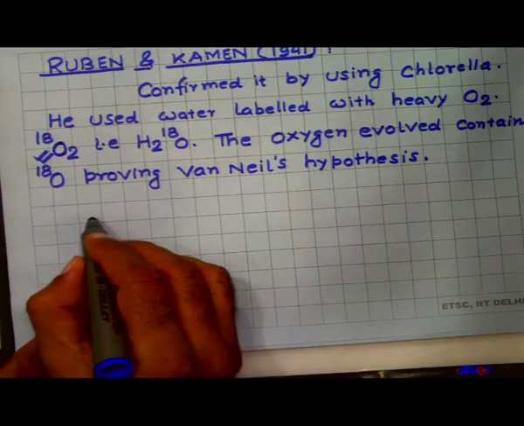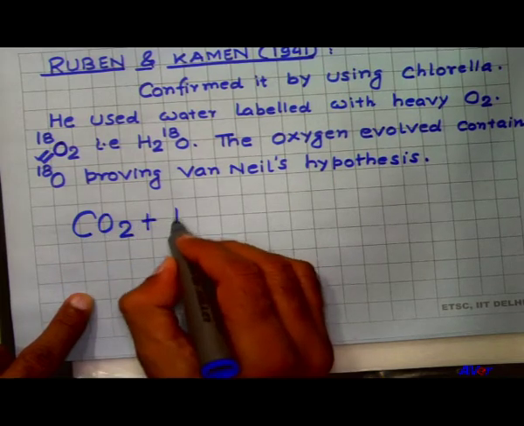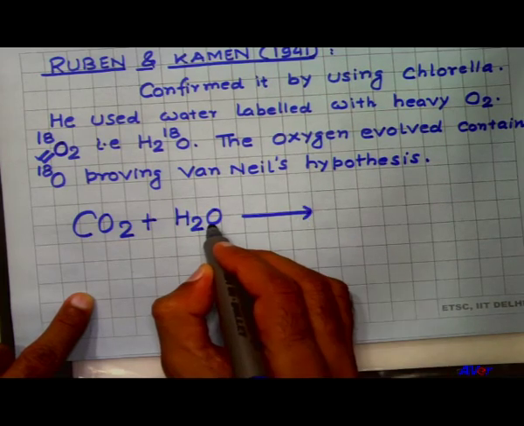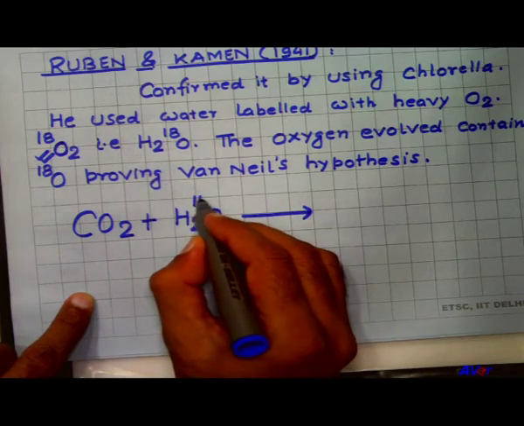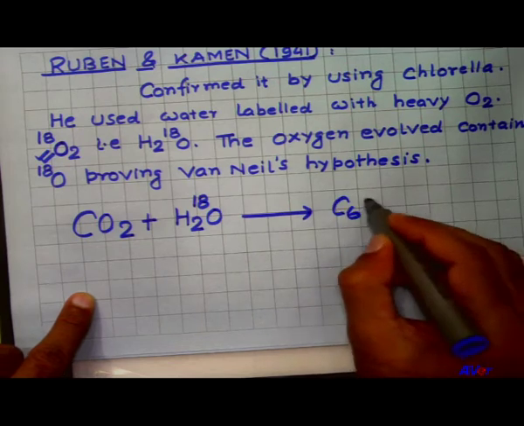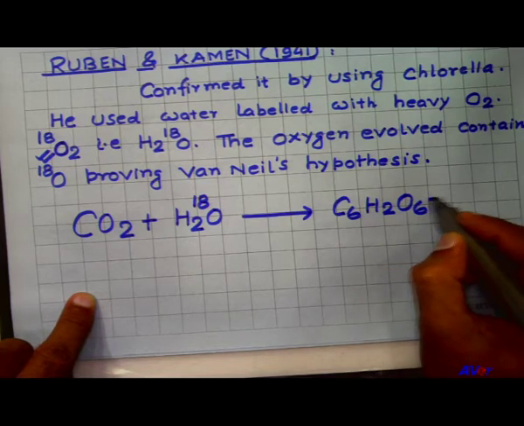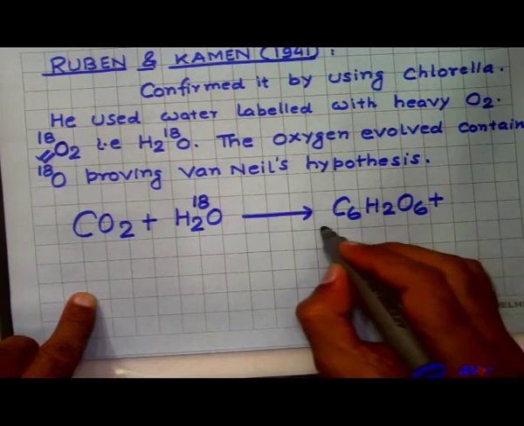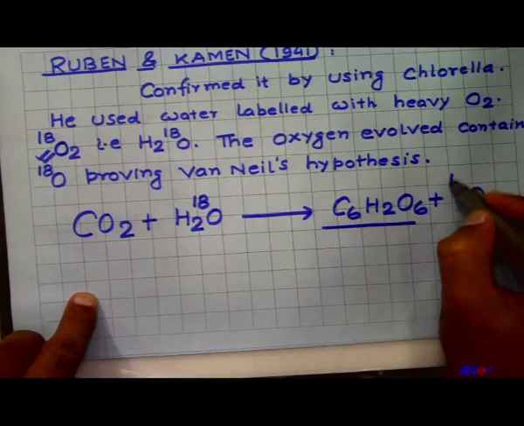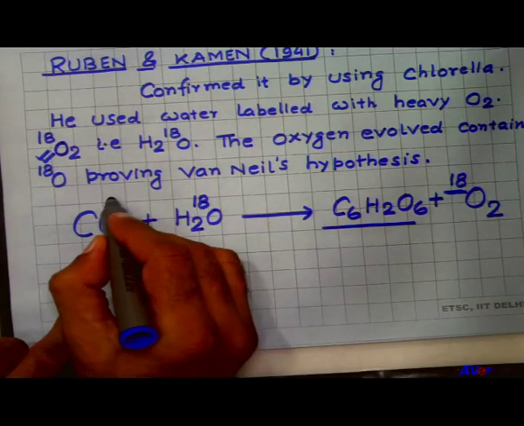In this experiment, in the reaction we have written here, carbon dioxide and water are used. The oxygen used by Rubin and Kamen was heavy, that is 18, and they found that glucose is formed and oxygen is released, and this oxygen was found to be oxygen-18. When the oxygen used is normal, it is 16.